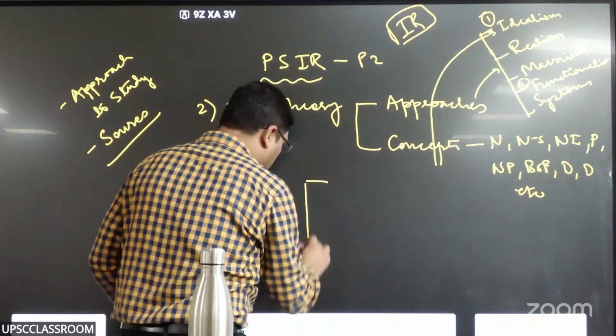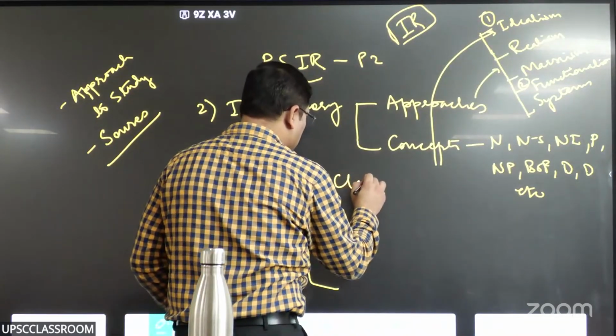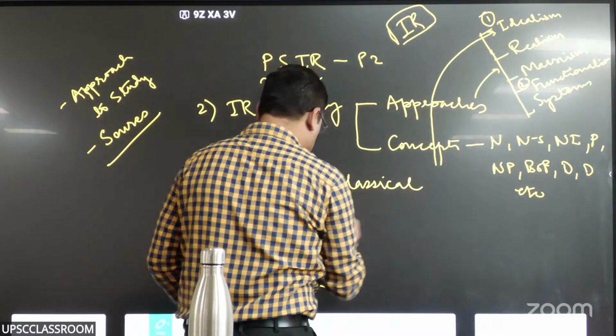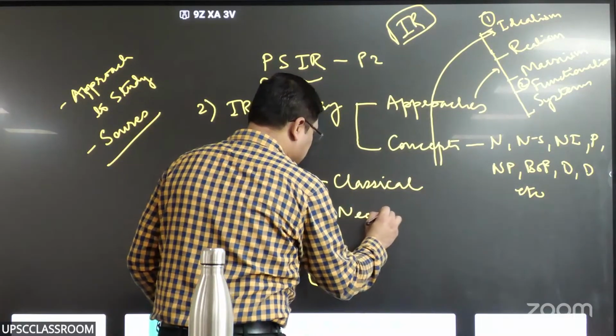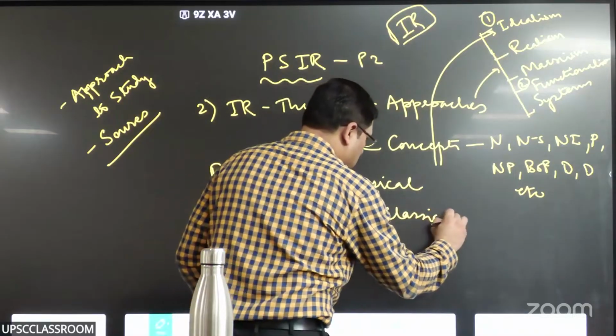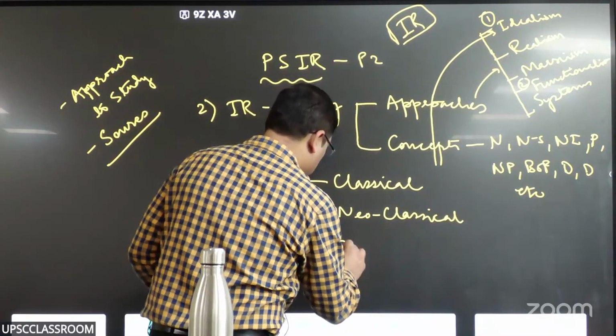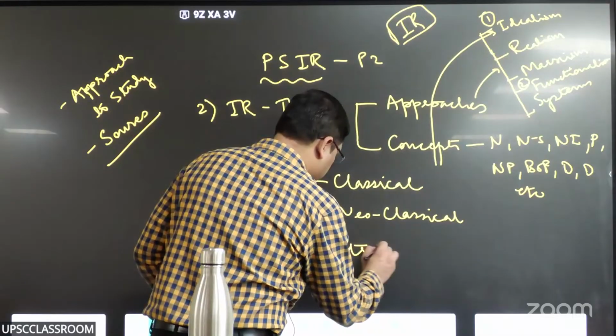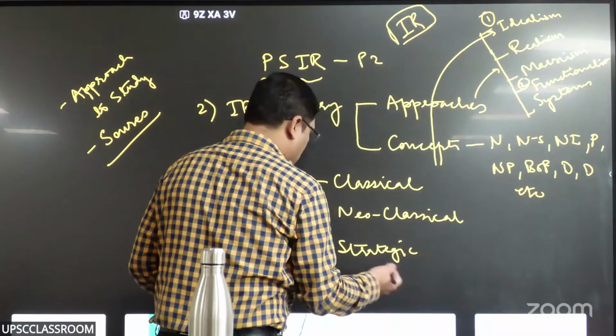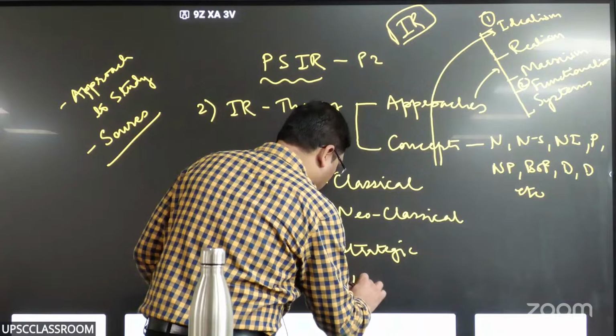Classical realism, neoclassical realism, then strategic realism, which many people somehow don't know, then neo-realism.